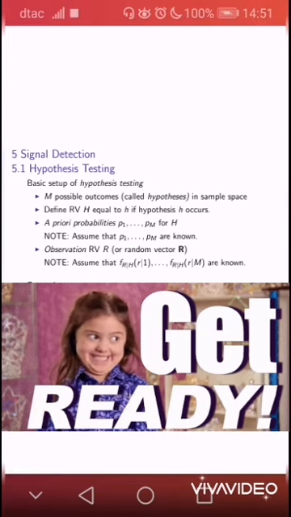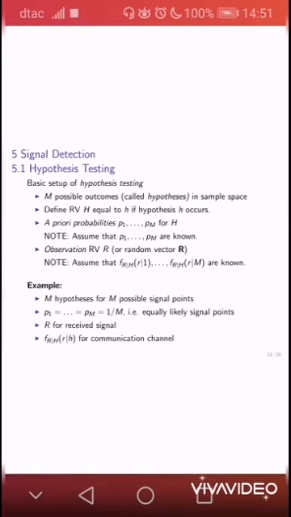In hypothesis testing, there are M possible outcomes in the sample space. In the digital communication system context, M hypotheses correspond to M possible signal points with the corresponding probabilities P1 until Pm.